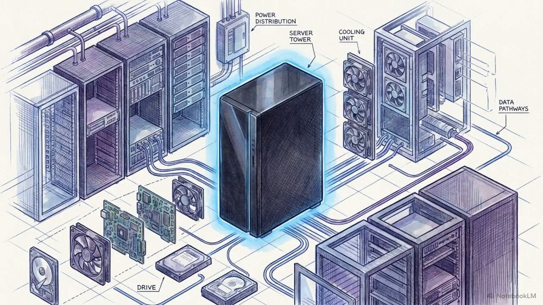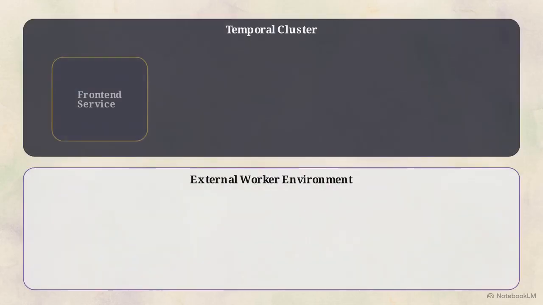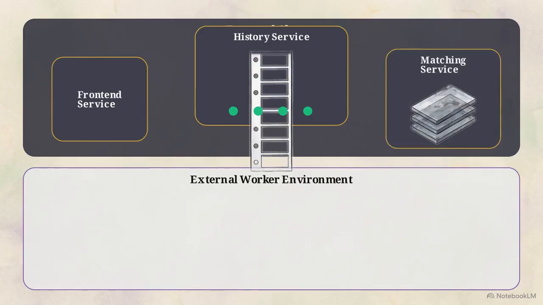Temporal addresses this problem through durable execution, a model that abstracts the complexity of state management and failure recovery away from the application code and into the platform itself. In the Temporal architecture, the front-end service acts as the entry point. It receives incoming requests from the client and routes them to the appropriate internal services. Those requests move to the history service. This is the core of the engine. It maintains an immutable ledger of every event and state transition in a workflow run. It tracks exactly what has happened, step by step.